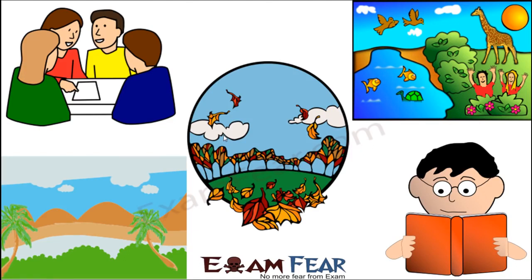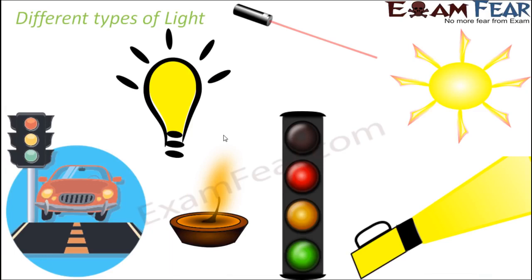It plays a very critical role in our life. The different types of light that we see around us: first of all, we should talk about the sunlight. That is the ultimate source of energy for all the living organisms that exist on this earth. So sunlight is the most common type of light. Then you have the light from a bulb, the light from a torch, the traffic lights which you see on the streets, the light which comes out of a diya or a candle, and the light from a laser, which looks quite different. It is one straight single beam of light coming out of the laser.